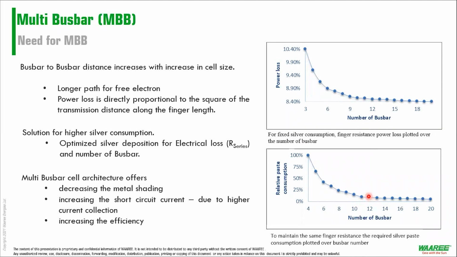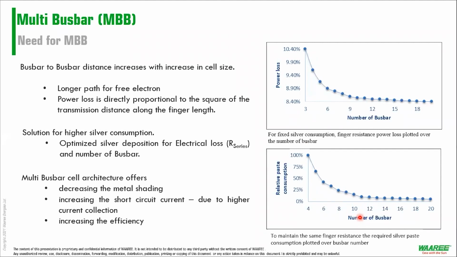Second, because you have more number of wires, say I have 100-watt peak of power to be collected from 4 wires. Compared to it, if I have 100-watt peak of power to be collected by 10 wires, I would have effective division of current.